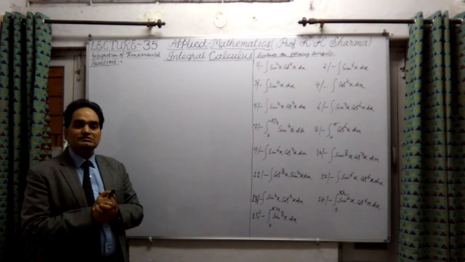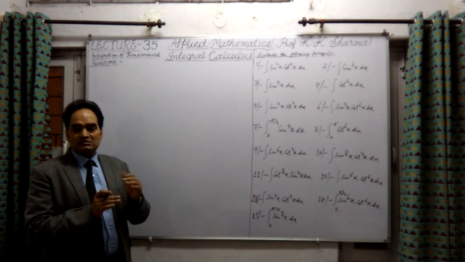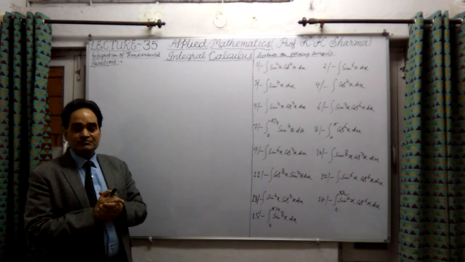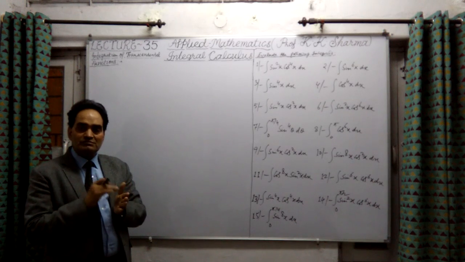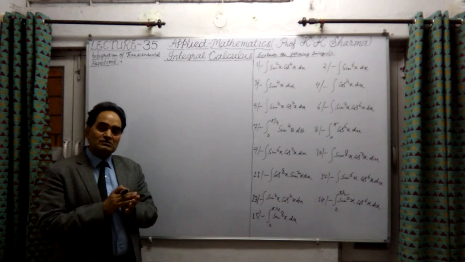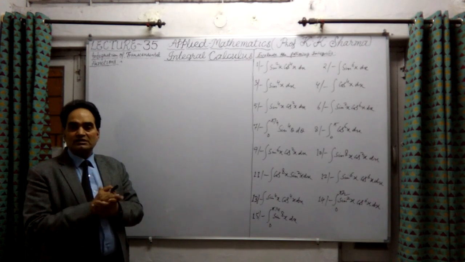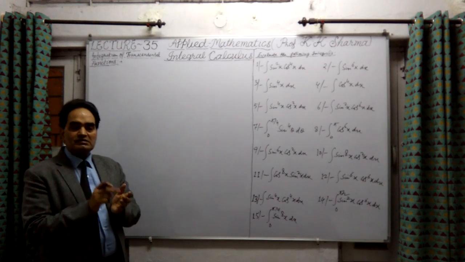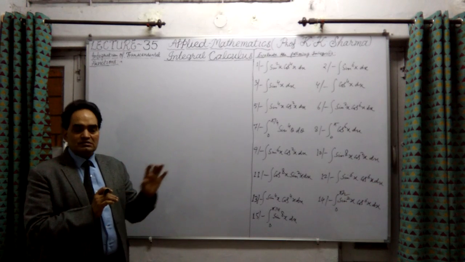We know the integration of cos nx will be equal to sin nx upon n. Similarly, what is the integration of sin nx? Here n means multiple angle, n times the angle x. The integration of sin nx will be minus cos nx upon n. So in this way, finally we will integrate the given functions.